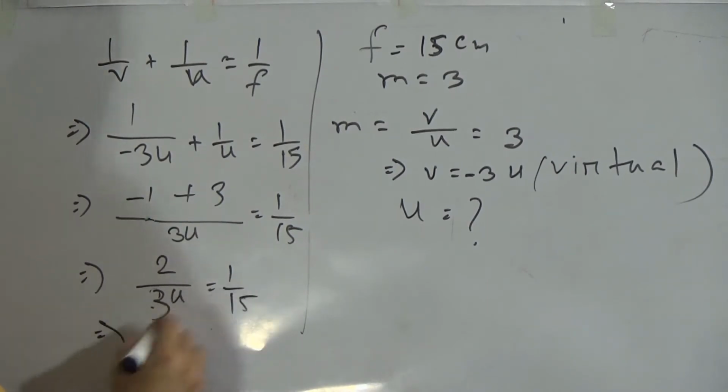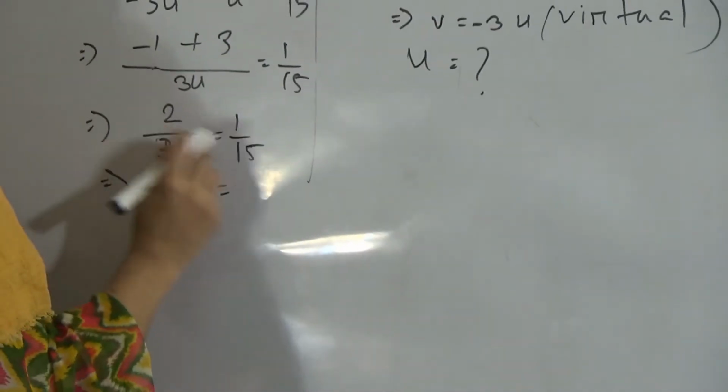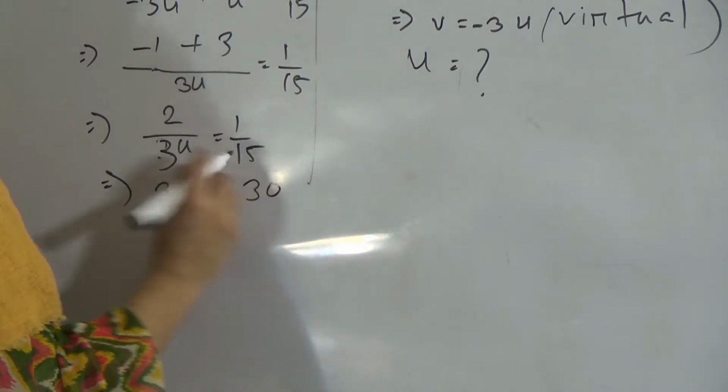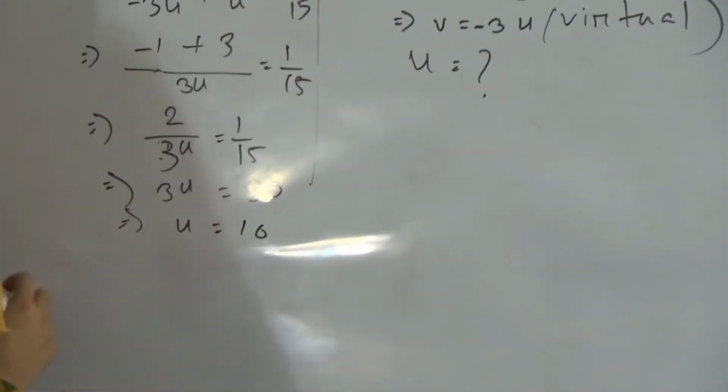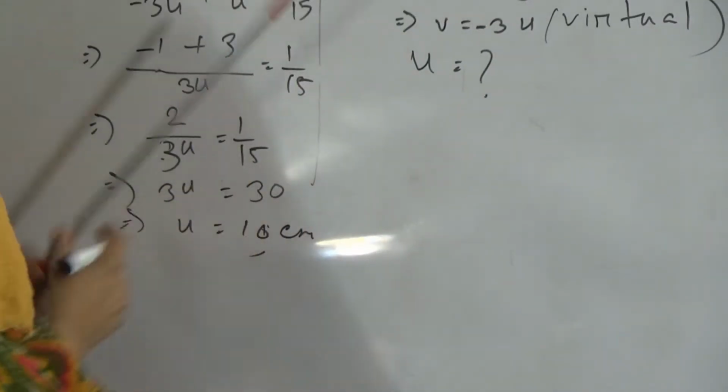So 3u equals 30, 15 into 2 equals 30. So u equals 10. So the distance of the object is 10 centimeter. Okay, and I hope all of you have understood this mathematical problem. Now we will solve problem number 3.